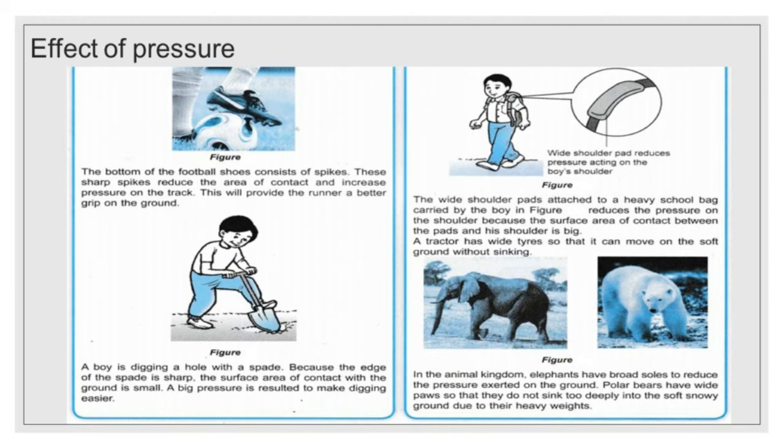Polar bears have wide paws so that they do not sink too deeply into the soft, snowy ground due to their heavy weights. And at the same time, camels can walk easily in sand because they have large padded feet, which increase the area of contact with the sandy ground. This reduces the pressure and enables them to walk easily on the sand.